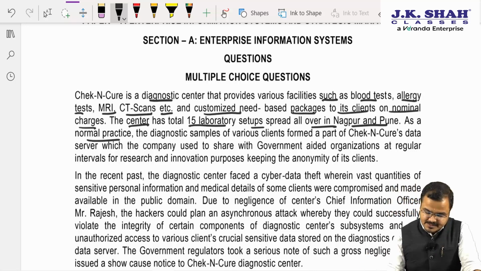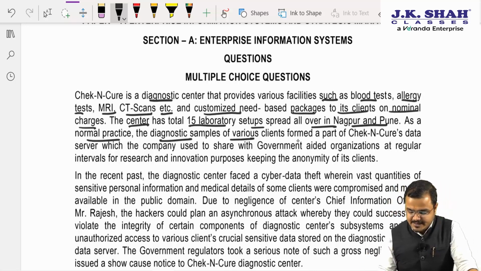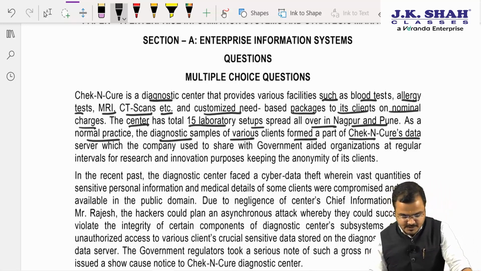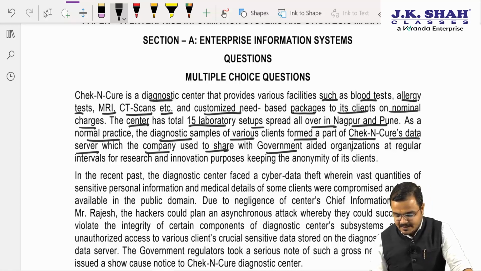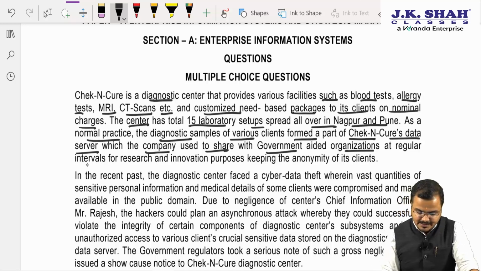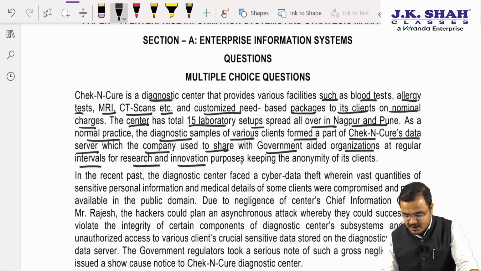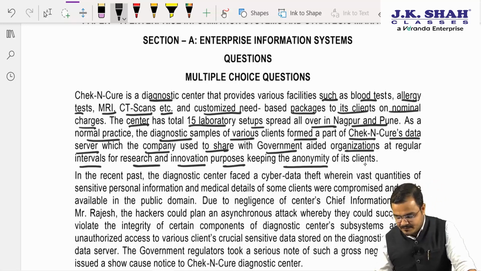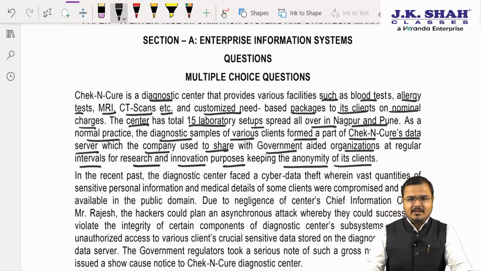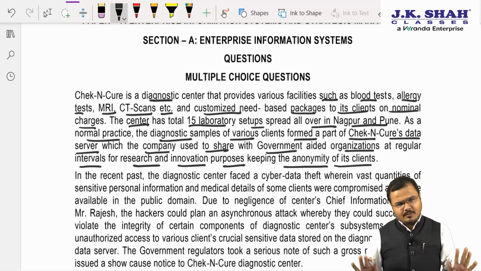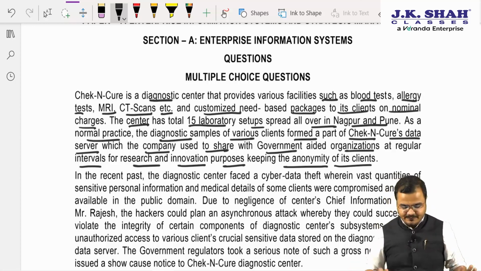As a normal practice, the diagnostic samples of various clients form a part of Check and Cure's data server, which the company used to share with government-aided agencies or organizations at regular intervals for research and innovation purposes, keeping the anonymity of its clients. So it is very simple: the organization is sharing the data with the government only. Till here everything is going very well.